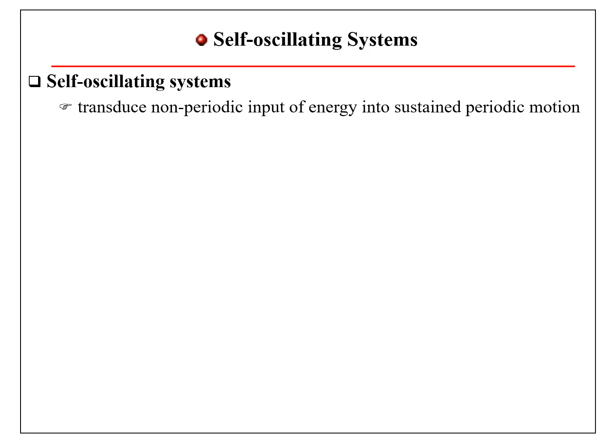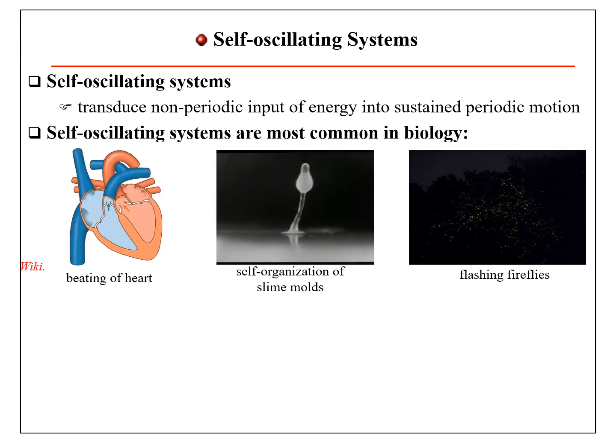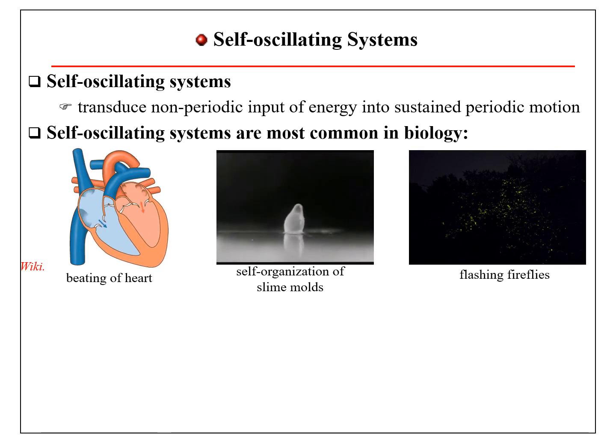What is the main feature of a self-oscillating system? It transduces non-periodic input of energy into sustained periodic motion. Such self-oscillating systems are most common in biology, for example, beating of heart, self-organization of slime molds, flashing of fireflies.